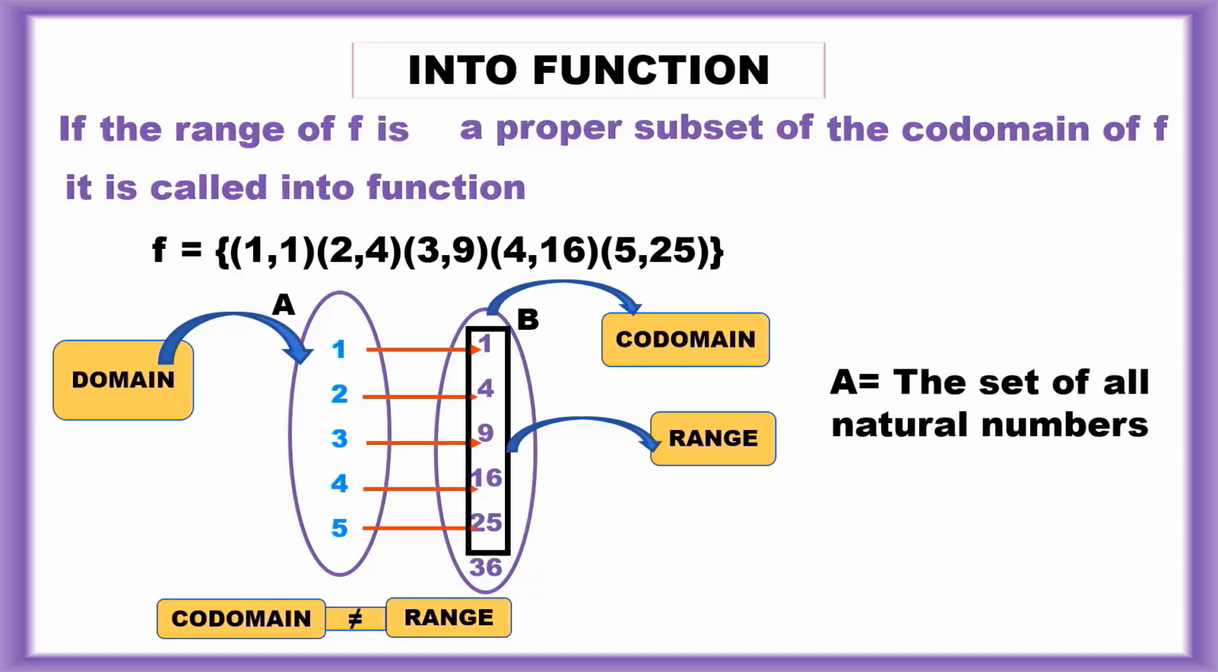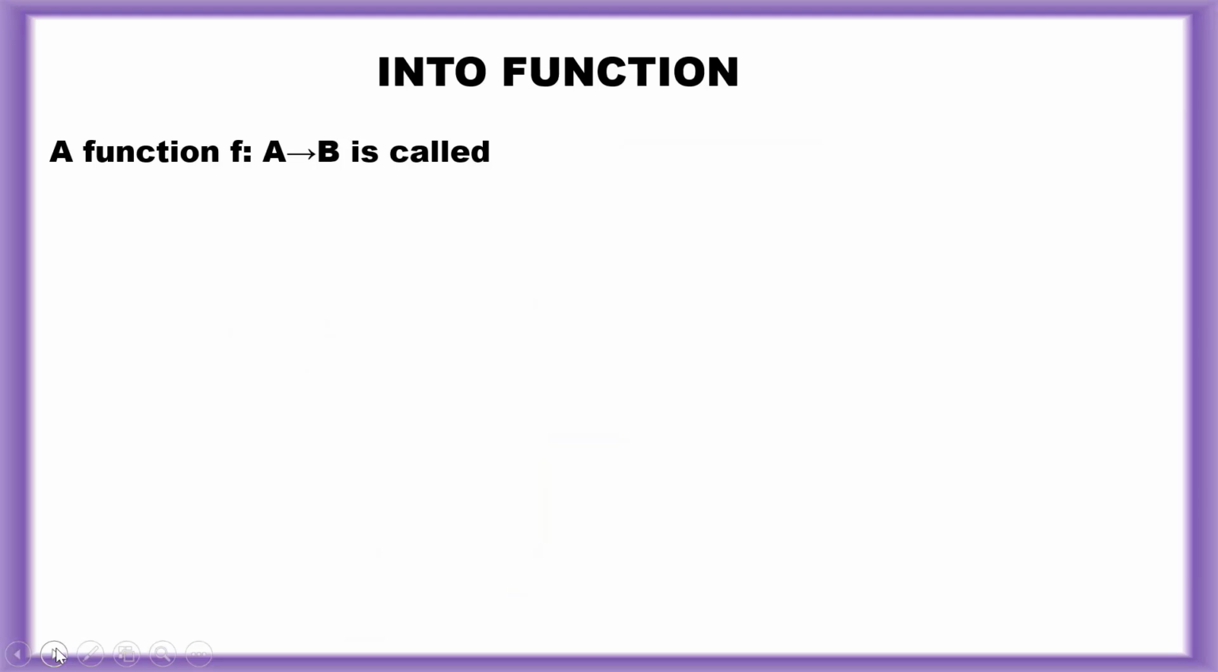Let's consider set A is the set of all natural numbers and set B is the set of the first 6 natural square numbers. Set B decides whether the given function is into or not. If we take instead 5 terms, then it will be an onto function. A function f from A to B is called an into function if it is not onto. To prove an into function, it is enough to prove that it is not onto.